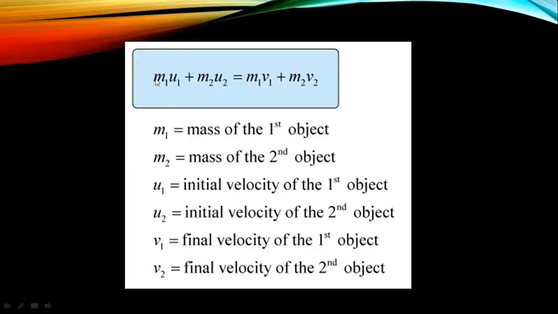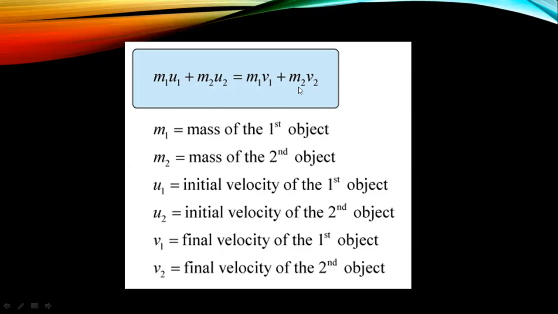Now, m1u1 is the momentum of the yellow ball before collision. m2u2 is the momentum of the blue ball before collision. The sum of both of these momentums, that is the momentum before collision, is equal to the momentum after collision.